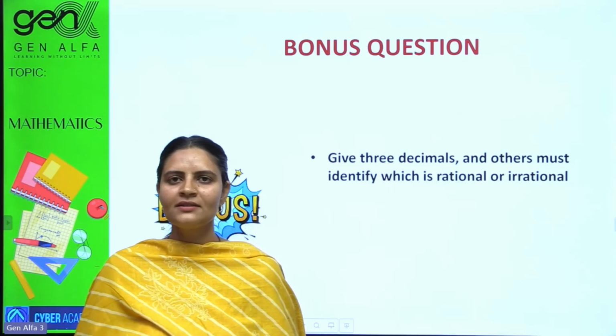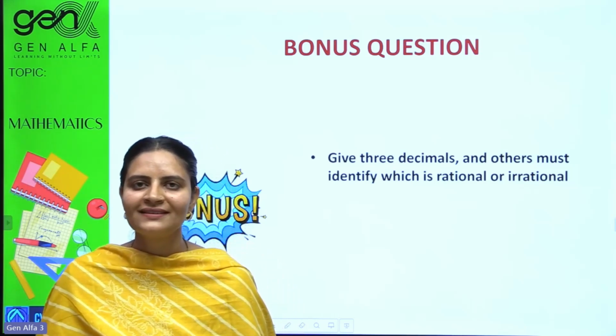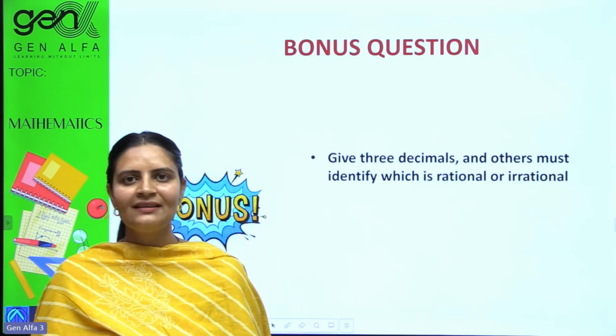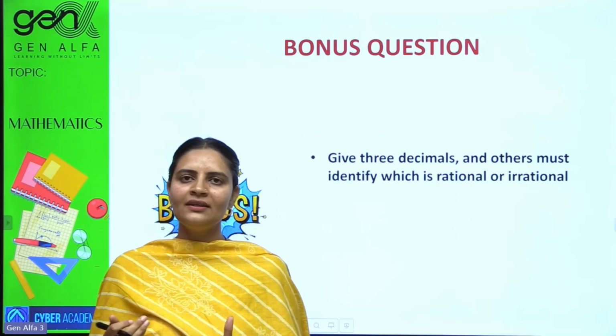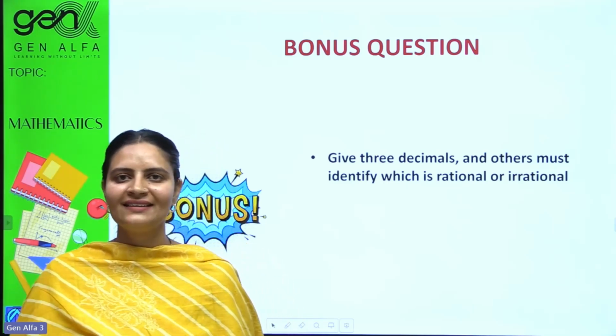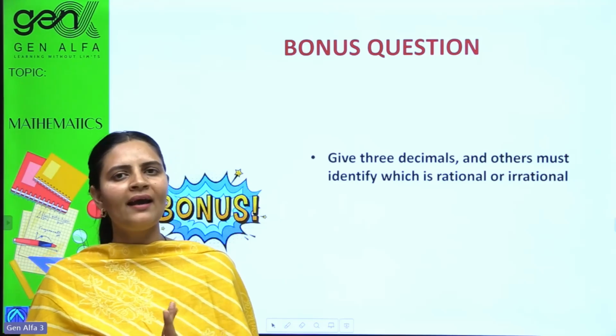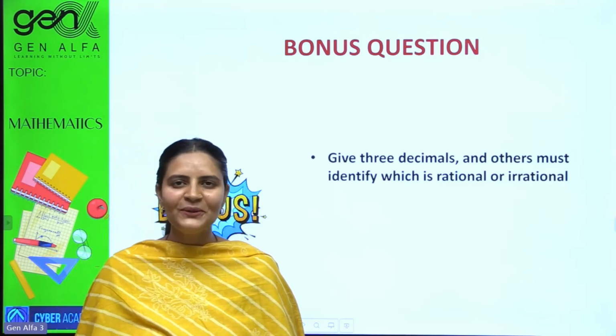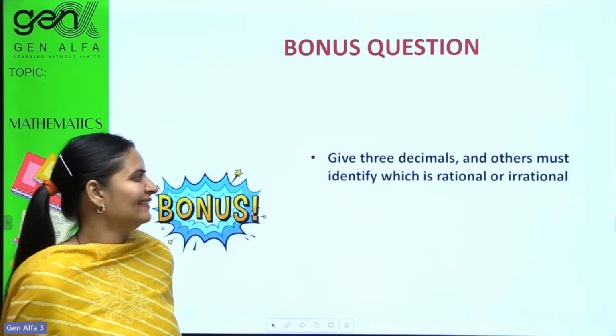Take it easy peasy. 0.25, ending, rational. 0.33333, not ending but repeating, rational. Under root 2, pi, irrational. I helped you? Thank me later.